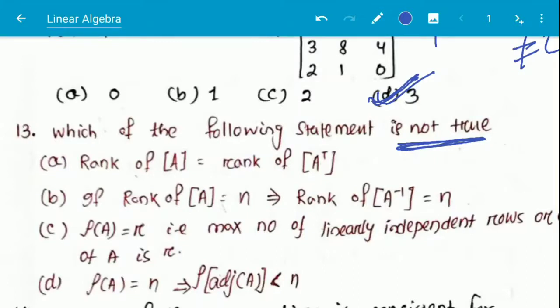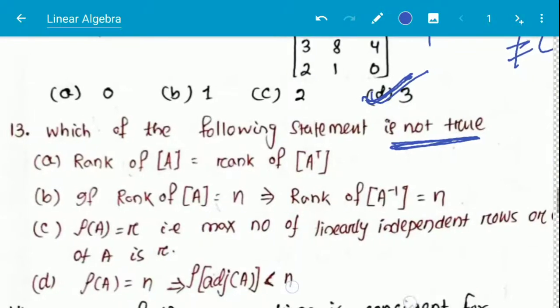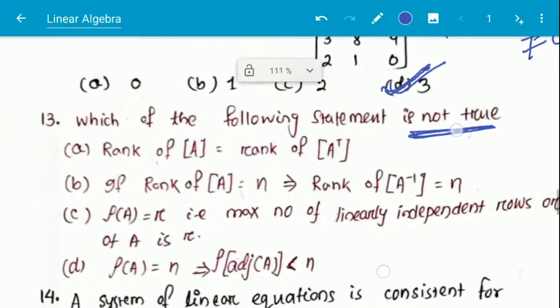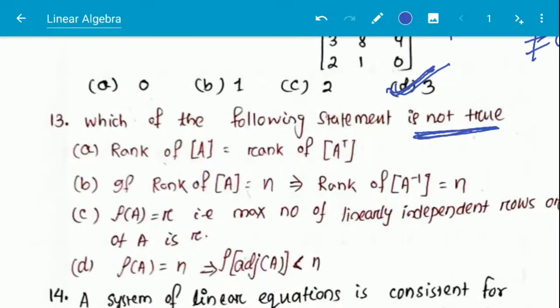Rank of A is equal to R, that is, the maximum number of linearly independent rows or columns in A is R. And option D, rho of A is equal to n. What is rho of A? That is rank of A is equal to n. Then rho of adjoint A is smaller than n.